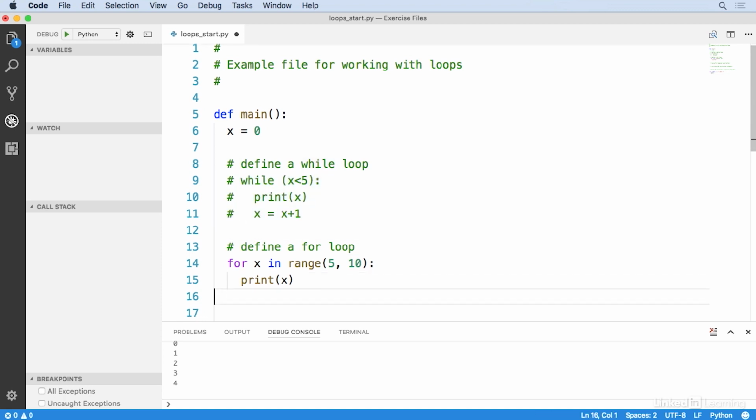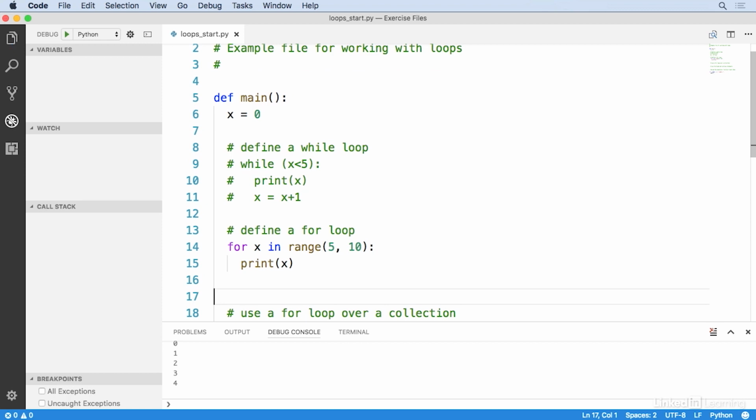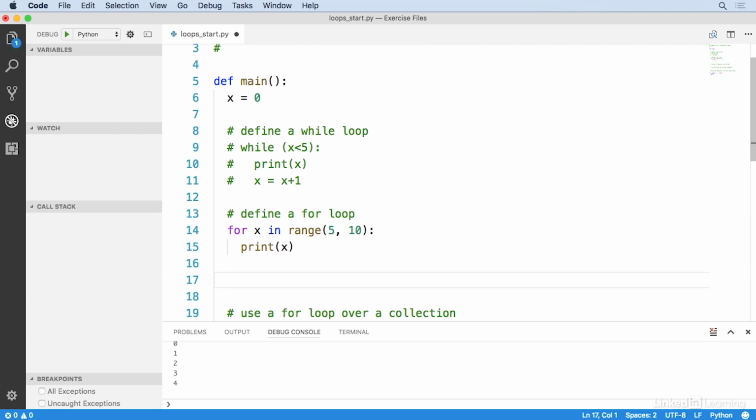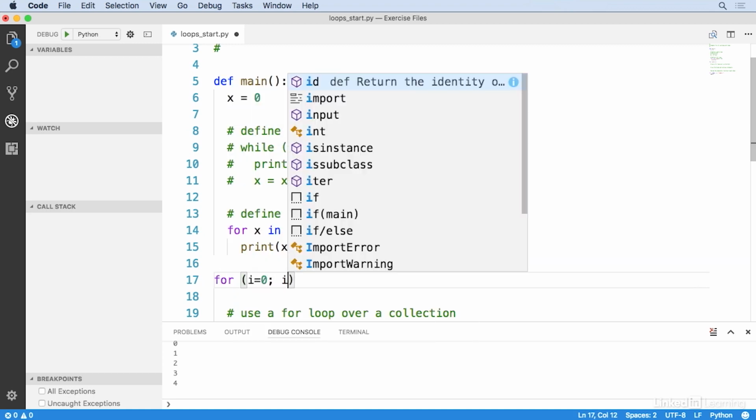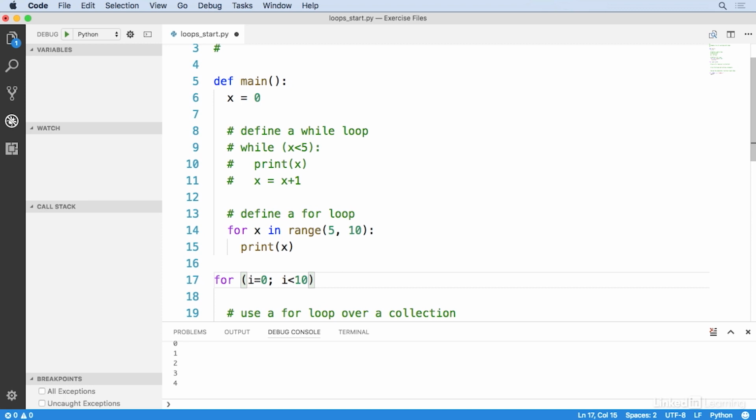So for loops in Python work a little bit differently than you might be used to in other languages. For example, in JavaScript, you have the concept of an index counter that controls the number of iterations in a for loop. For example, you might have something like for, and then i equals 0, and then i is less than some condition, right? And then i plus plus. What you have is this loop counter variable that's controlling the execution of the for loop. So Python works a little bit differently.